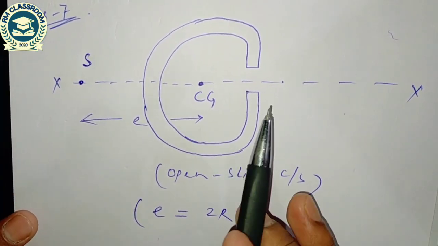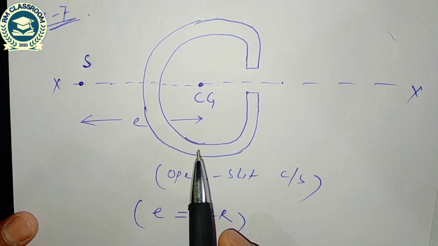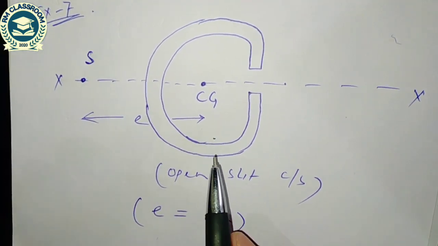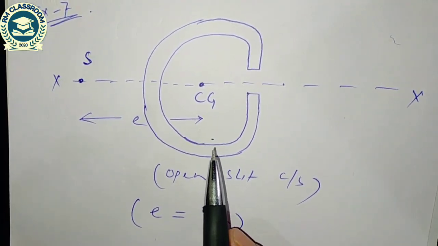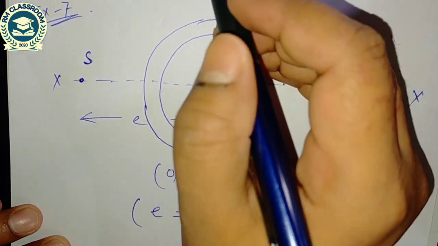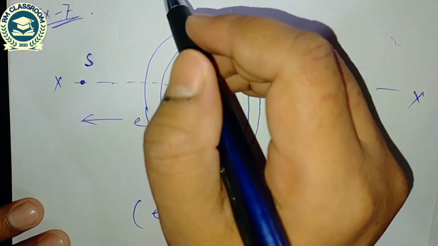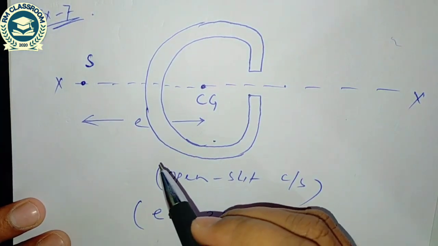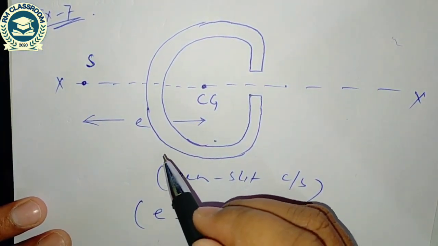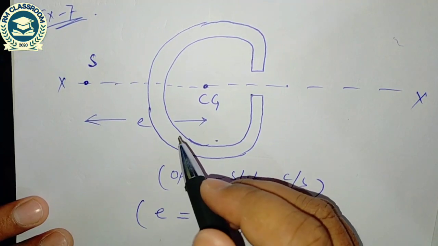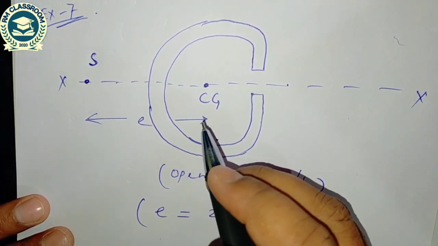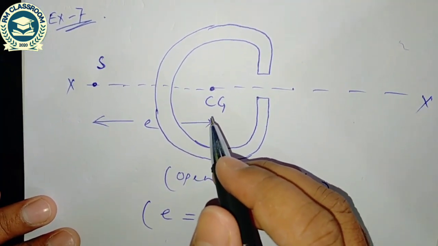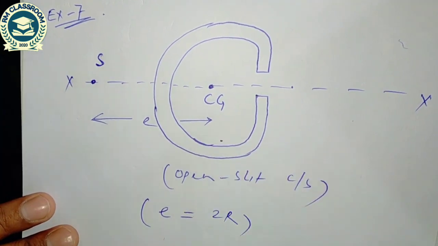If there are more than one axis of symmetry, then the shear center will lie on the intersection of the axes of symmetry. It means for such a cross section, the shear center will coincide with the centroid. And similarly in the third, if a section is made up of two narrow rectangles, then the shear center will be located on the intersection of the axes of symmetry along the greater length of both the rectangles.